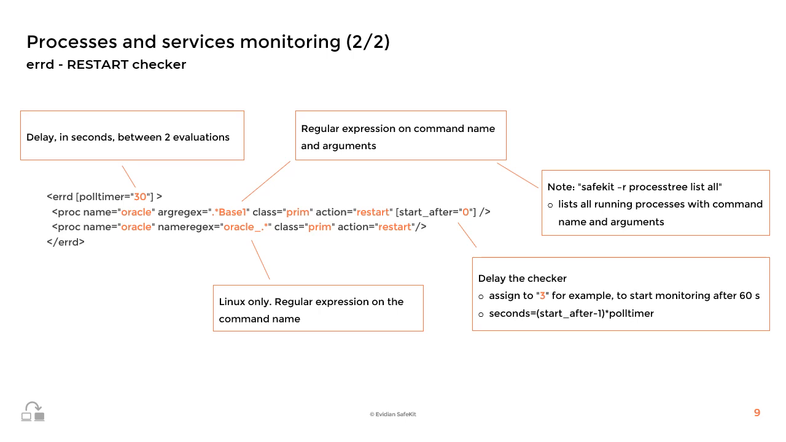Thirdly, an important attribute is the start after attribute. It is particularly useful when the process or service being monitored requires some time to start before it can be effectively monitored. If the attribute is not set, monitoring begins immediately after the execution of the start prim script for a mirror module or the start both script for a farm module. Otherwise, start after specifies a delay in monitoring the process or the service, measured in polling cycles. For example, with PollTimer set to 30 seconds and start after set to 3, the delay will be 60 seconds.